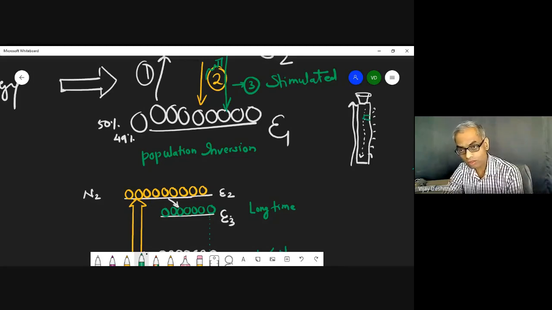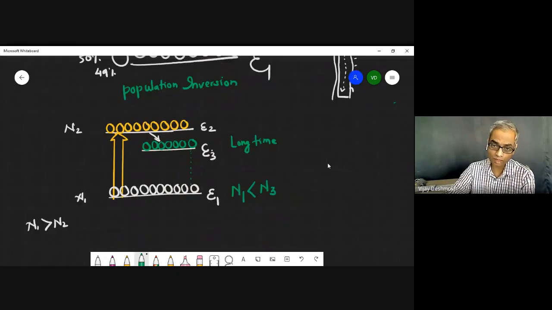So that water will be slightly more than what we have at the ground level. Okay, for a short time, not for a long time. And therefore once there is a spontaneous emission here, then we'll get the laser.